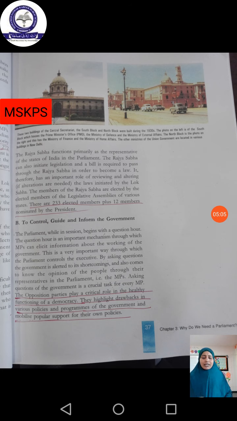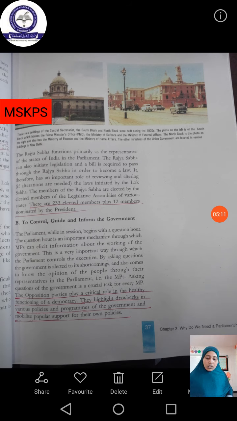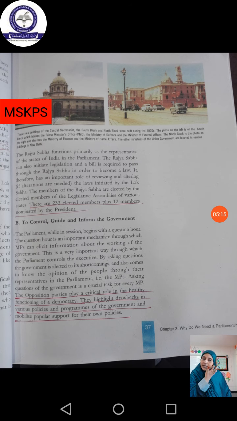Next is how to control, guide and inform the government. As I explained, the opposition parties have all the powers to explain the people's queries. And one more thing: as we are voting and selecting our representatives, they are the representatives of us, and they need to talk about our problems in the assemblies.